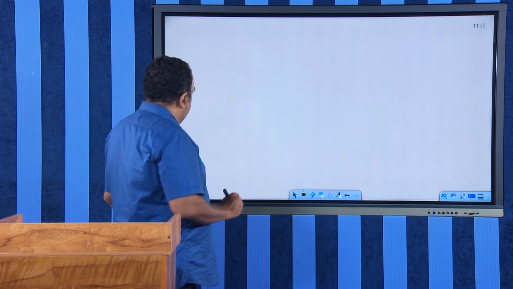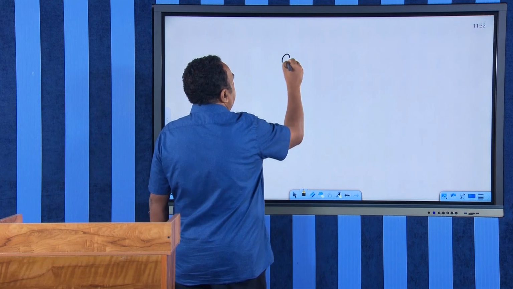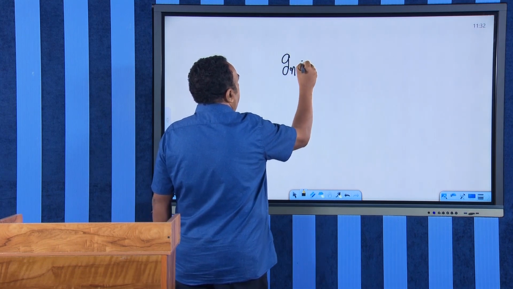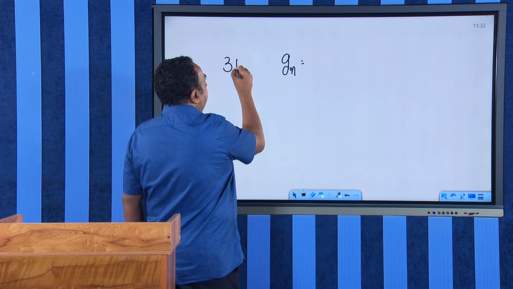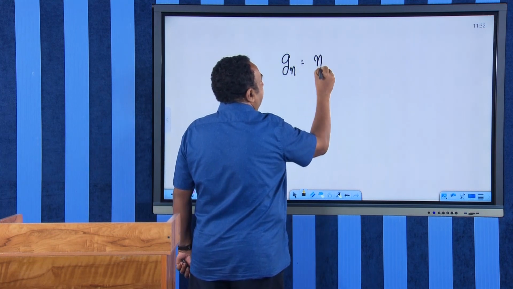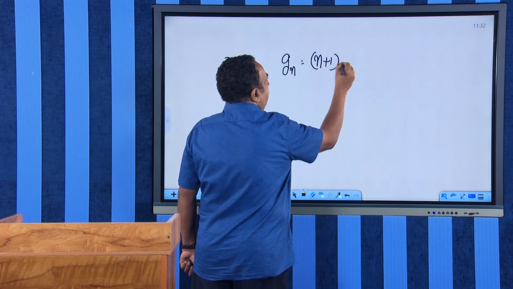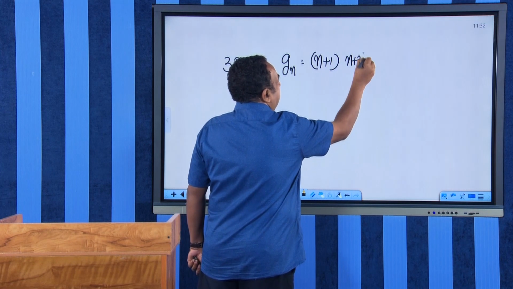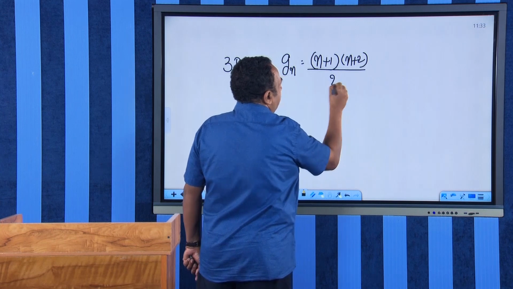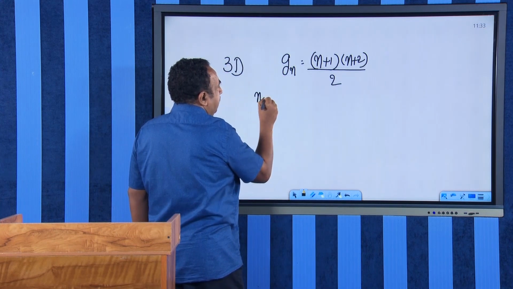Therefore, the degeneracy equation in 3D is given by n plus 1 into n plus 2 divided by 2.